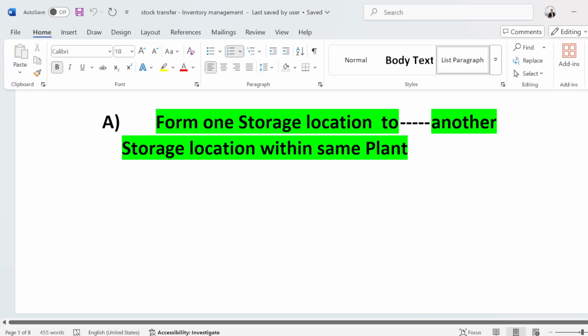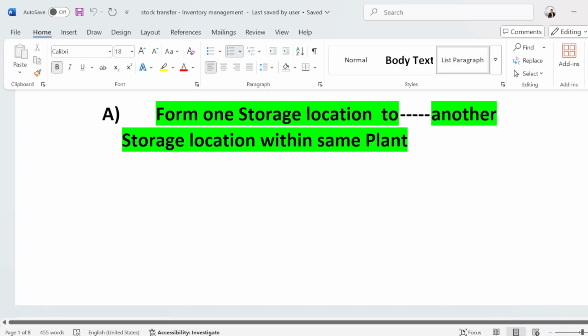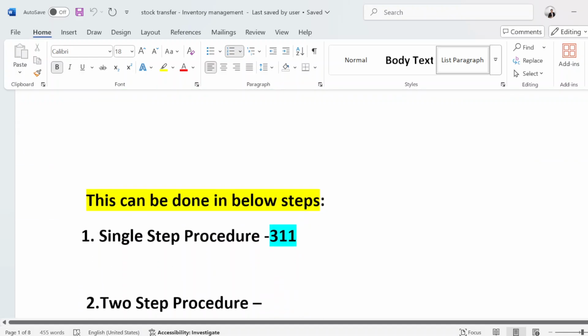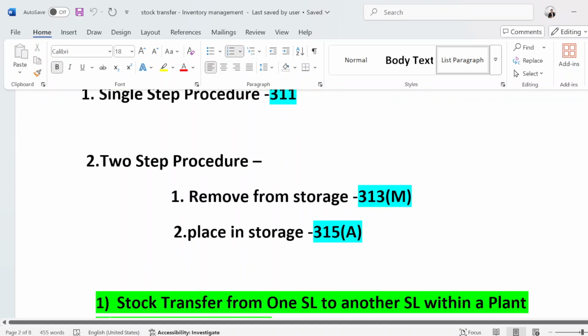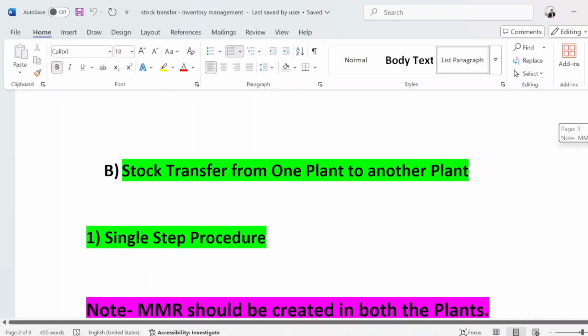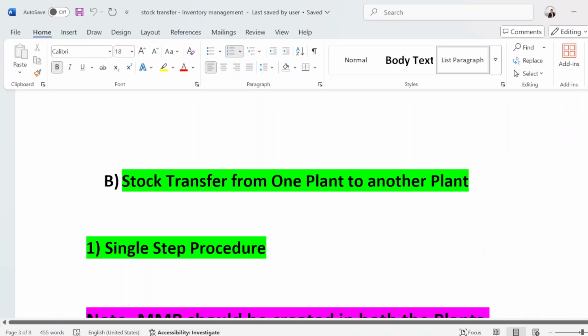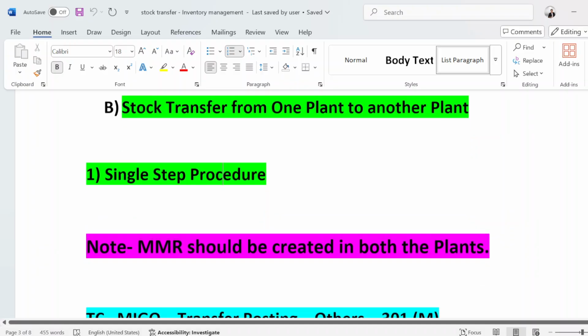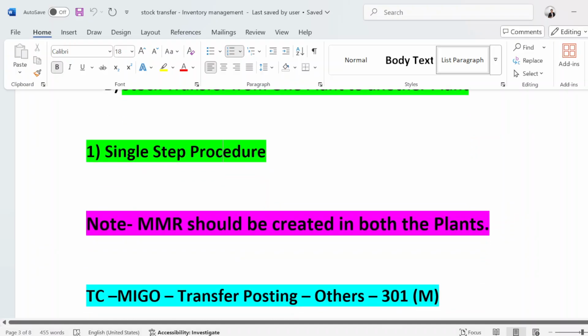There are two ways: one is a one-step procedure, and another is a two-step procedure. So stock transfer from one plant to another plant, that we will see. Here there is a single step procedure and a two-step procedure also. We will see one by one, so let's start with the single step procedure.